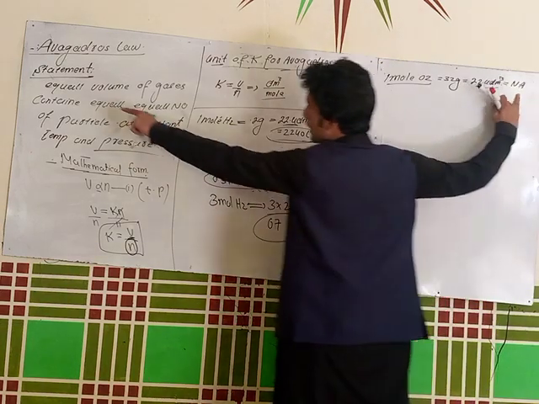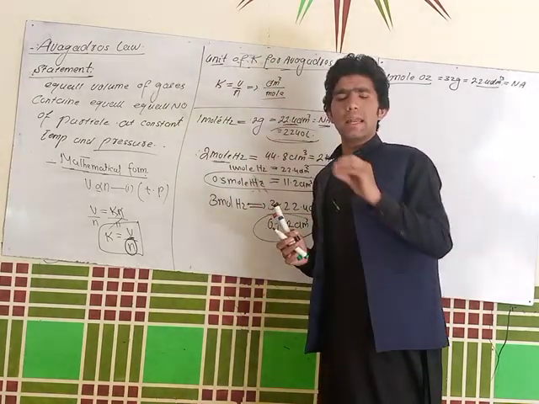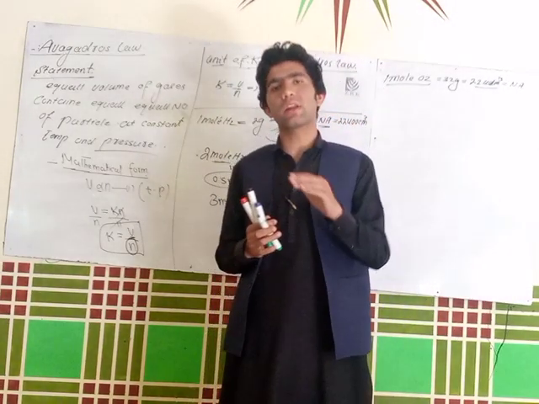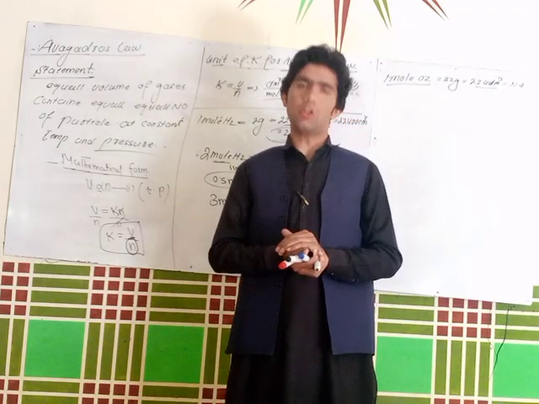Here I have written another statement. Equal volume of gas contains equal number of particles at constant temperature and pressure. If we take any gas of 1 mole, it will occupy the same volume.